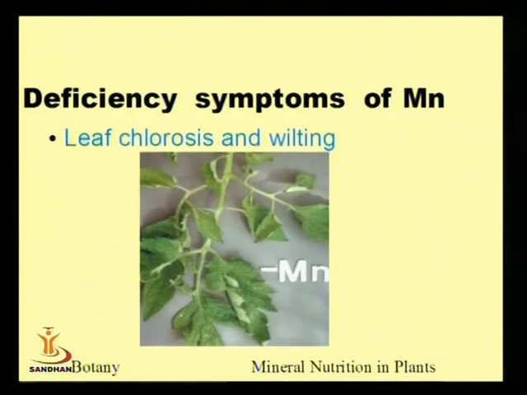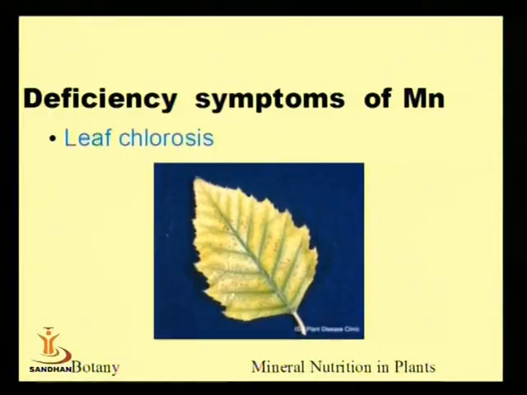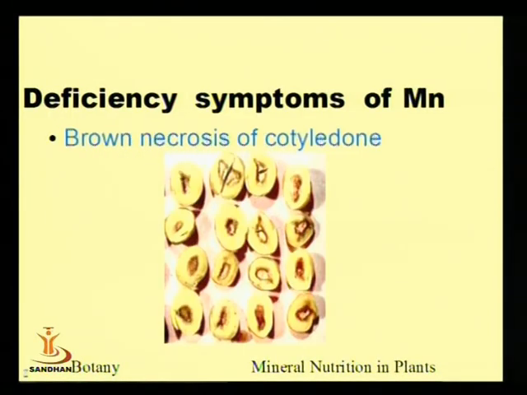How does it do it? First and foremost, it causes leaf chlorosis, and second it causes leaf wilting. When leaf is wilted, what happens? Photosynthesis will not be there, and a wilted leaf will not have the capacity to do photosynthesis, which is ultimately resulting in the falling of the plant and ultimately loss of the crop. Leaf chlorosis can be seen here.